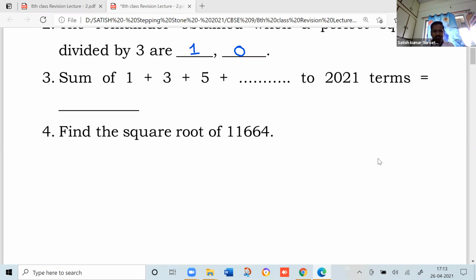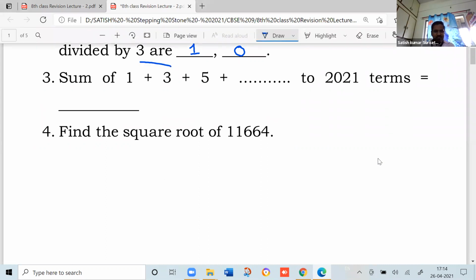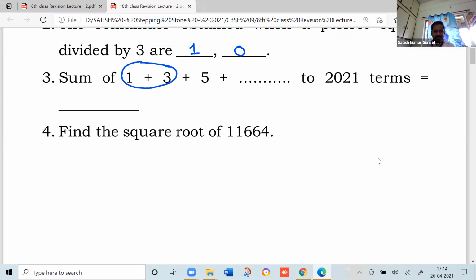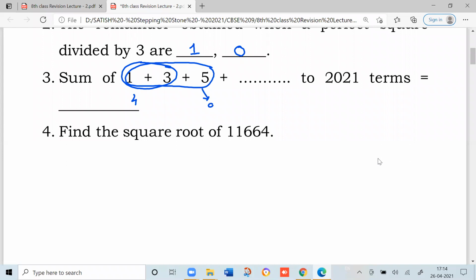Let us consider only the first 2 terms. What is the sum? 4. Next, if I take the first 3 terms, what is the sum? 9.